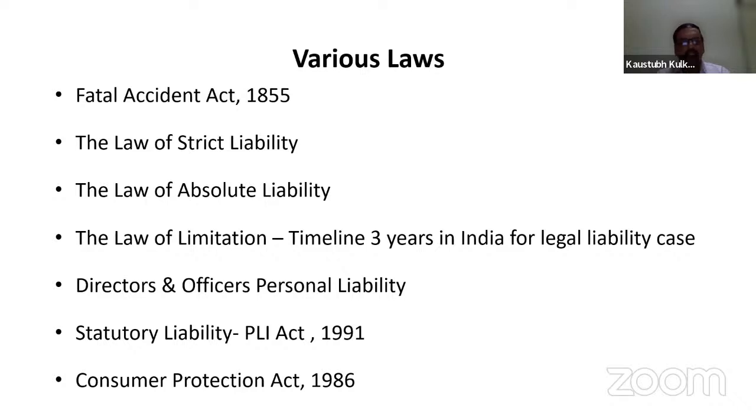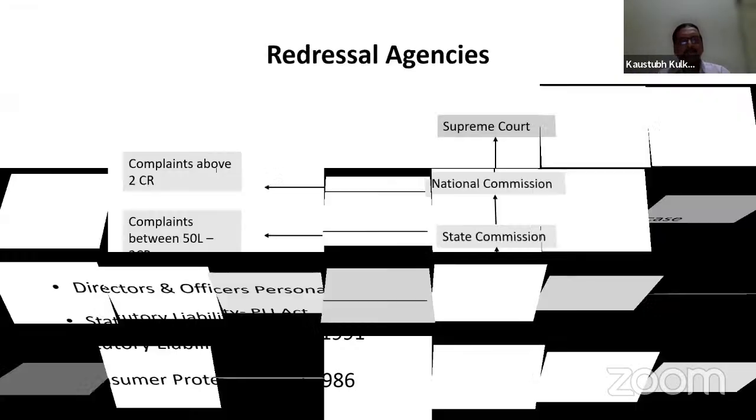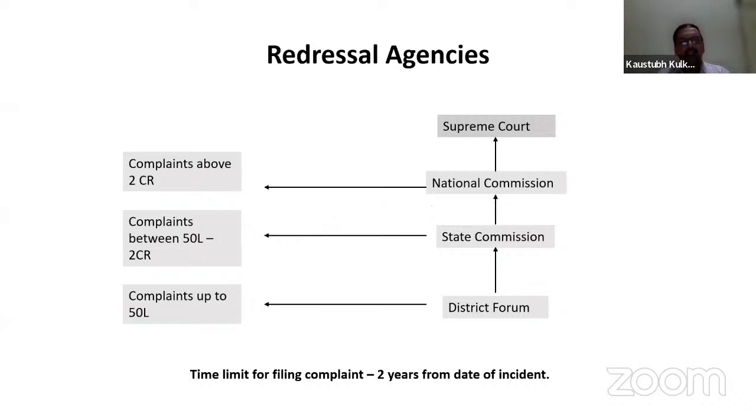Directors and officers personal liability, statutory liability, Public Liability Act 1991. After the Bhopal gas tragedy, this Public Liability Act came into the picture. Then the Consumer Protection Act 1986, commonly termed COPRA. Under this Act there are the district forum, state forum, and national forum, with their jurisdictions, and the quantum is specified for the particular jurisdiction that each will deal with. These are the redressal agencies: the district forum, state commission, national commission, and then the Supreme Court.